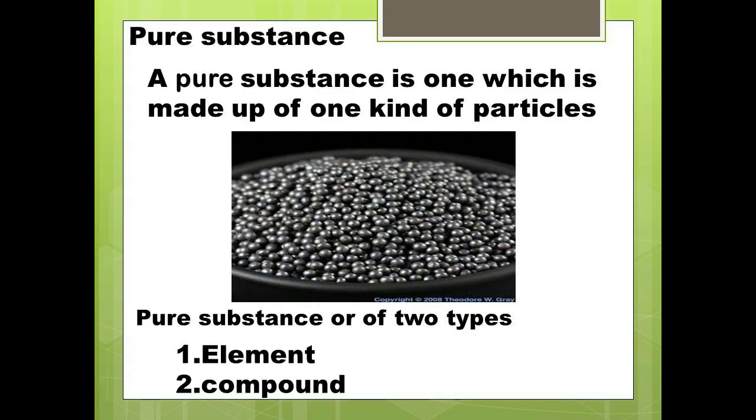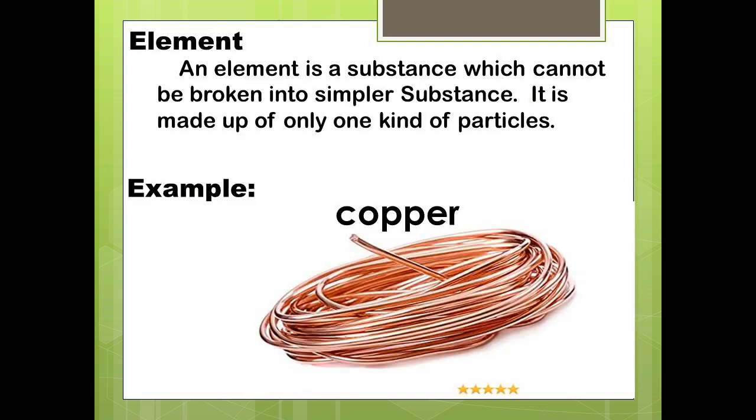Pure substance. A pure substance is one which is made up of one kind of particles. So, what is a pure substance? The substance that is made up of only one type of atom or only one type of molecule is called a pure substance. For example, pure iron would only contain iron atoms. This pure substance is of two types, element and compound.